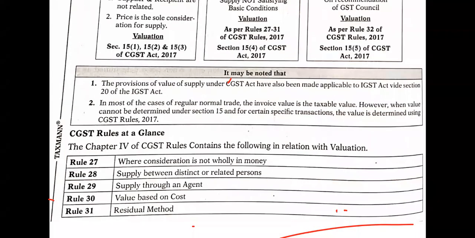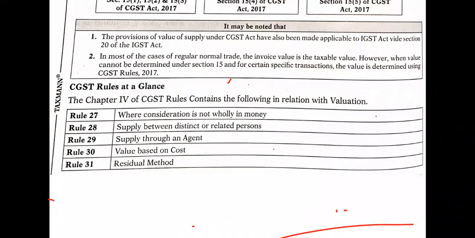Okay, now if you see the GST rules at a glance, whatever we studied. Chapter 4 of the CGST Rules contains the following in relation to valuation. Rule number 27, where consideration is not wholly in money. The consideration, what you are getting in return, is not wholly in money. It is not the entire thing that you get in terms of money.